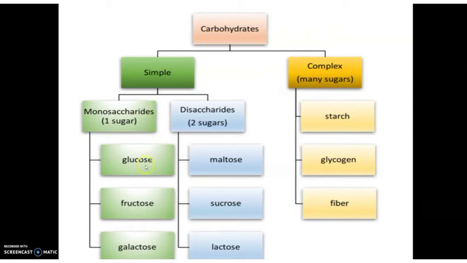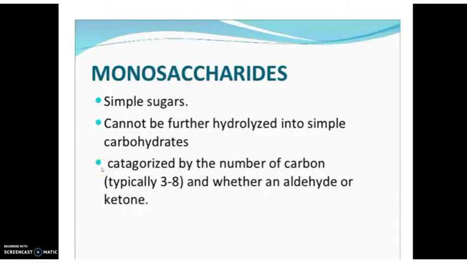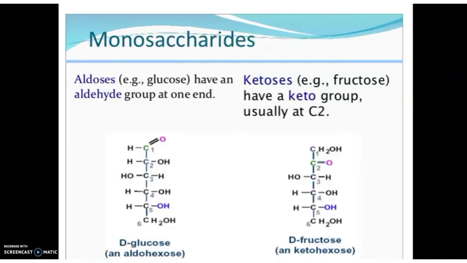For monosaccharides, examples are glucose, fructose, and galactose. For disaccharides, maltose, sucrose, etc. And for polysaccharides, starch, glycogen, fiber. So we are going to discuss monosaccharides in detail. Monosaccharides are simple sugars that cannot be further hydrolyzed into simpler carbohydrates, and they are categorized by the number of carbon atoms, which we'll see.